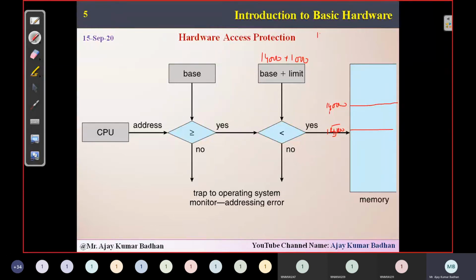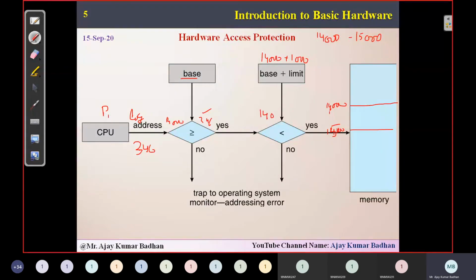So in total, we can access from 14,000 to 15,000; we can allocate the location anywhere. Now the CPU is executing one process and it has generated a logical address. Let us suppose it has generated 346. So what is the base address we have here? 14,000. So 14,000 is greater than or equal to 346. Is the condition satisfied? Yes, it's satisfied. It will enter into the next stage.